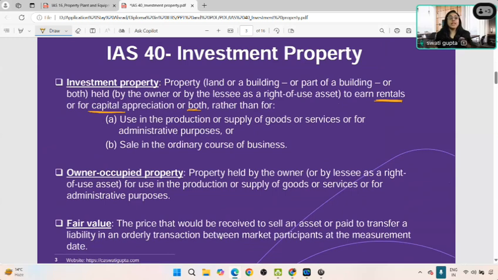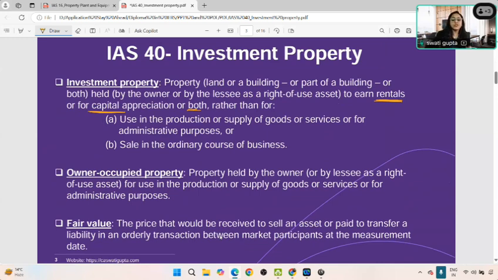Please make sure, if your core business activity, if your main business activity is to put things on rent and earn rental incomes, then it would be classified as IAS 16. If your business is something else, but you have invested your surplus money into any asset and you're expecting to collect rents, or maybe you are waiting for its value to increase and become a millionaire, or both, maybe collect rents till the time possible, and whenever you feel like real estate is really going high, let's sell it off and get the gain.